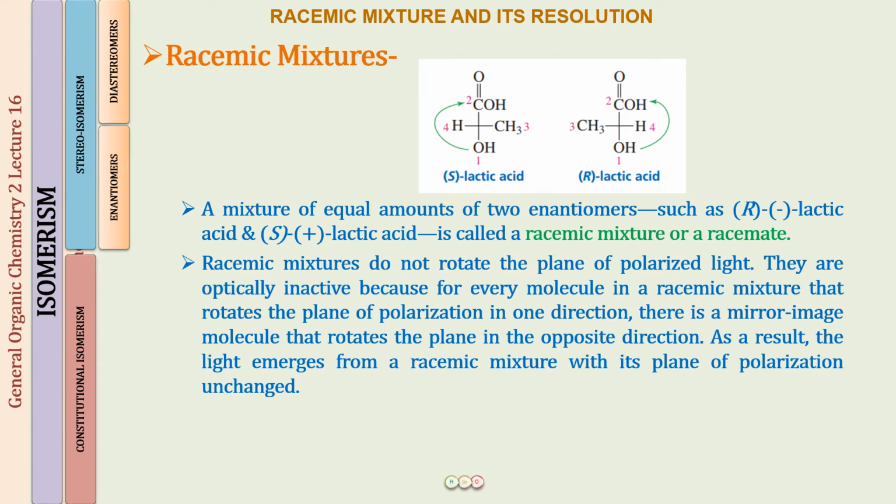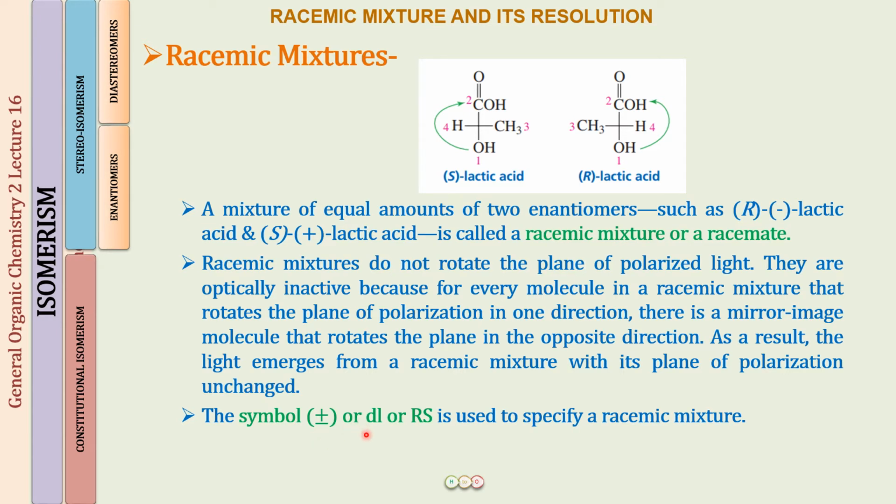Okay, so I hope you have understood this. The symbol that we use for the racemic mixture is plus minus. So we can write lactic acid and put this plus minus in front of it. It means that we have taken a racemic mixture of S-lactic acid and R-lactic acid.